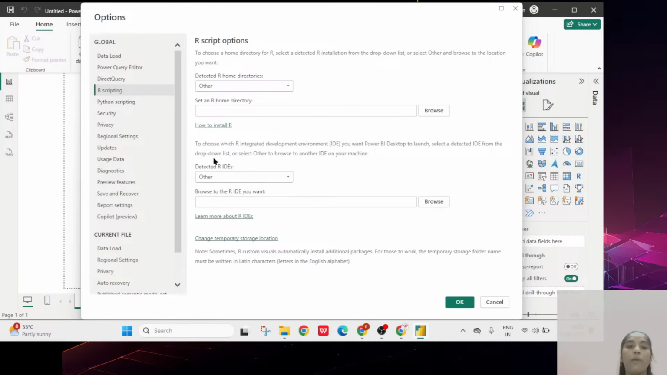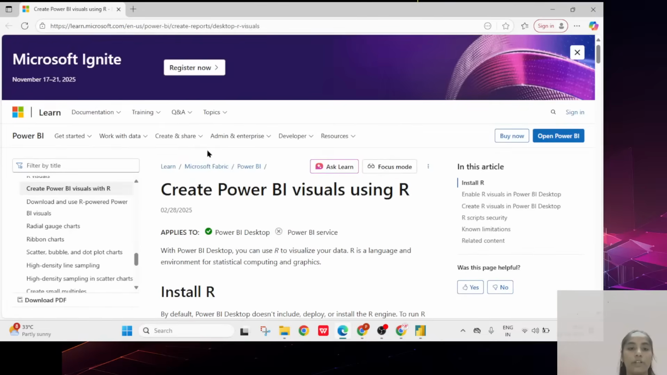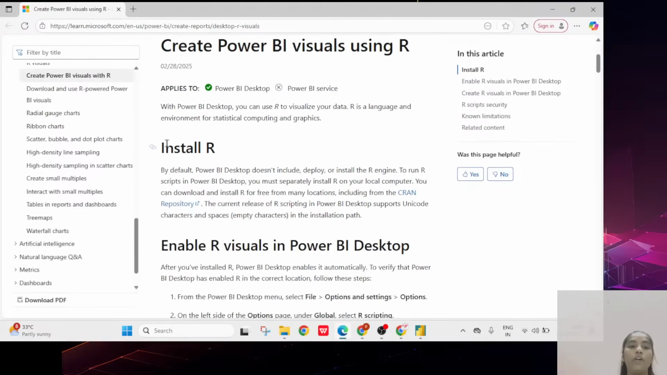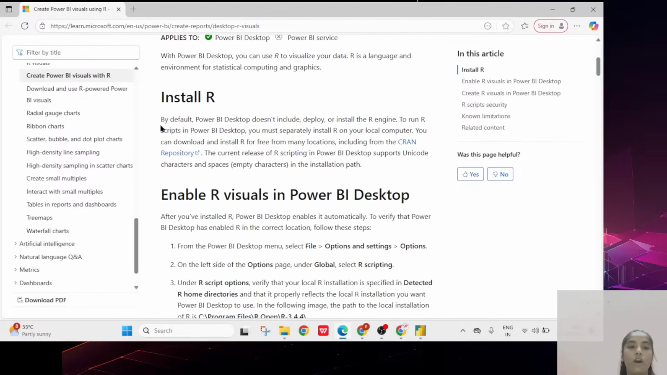If you have any problem with the installation, then you can click on How to install. Then it will open like this. Here you can see the steps. First, to create Power BI visuals using R programming, you have to install R programming. Means what? Power BI Desktop does not include it by default, and you have to install R programming individually.